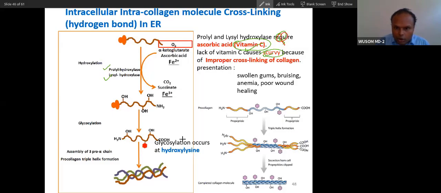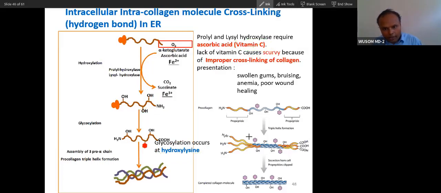Now glycosylation will happen only to hydroxylysine, not to hydroxyproline. Improper cross-linking is present in scurvy because of lack of vitamin C. If vitamin C is absent, there will not be hydroxylation. If there is no hydroxylation, there will not be cross-linking. This is the reason vitamin C is very important.